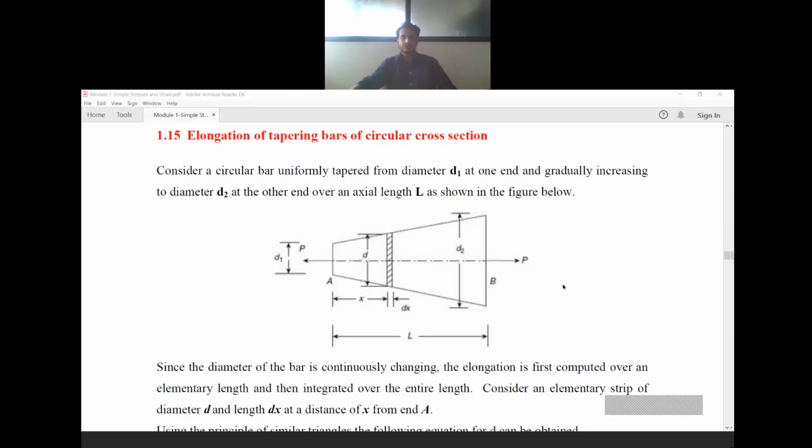So let us start the derivation. See, you can see this diagram, right? Here, consider a circular bar uniformly tapered from diameter D1 at one end and gradually increasing to diameter D2 at the other end over an axial length L as shown in the figure below. So this is what the figure looks like. The length of the bar is L. At one end, the diameter is D1. At another end, the diameter is D2. This is what we are considering.